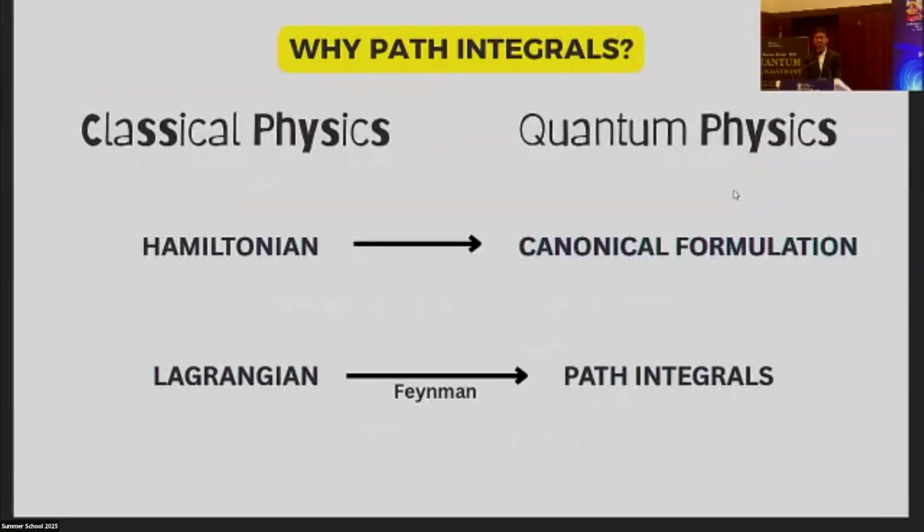Now, in classical physics, we have two formulations, the Lagrangian and the Hamiltonian, and the canonical formulation of quantum physics is based on the Hamiltonian. So the primary motivation behind path integrals was: is it possible to formulate quantum mechanics using the Lagrangian?